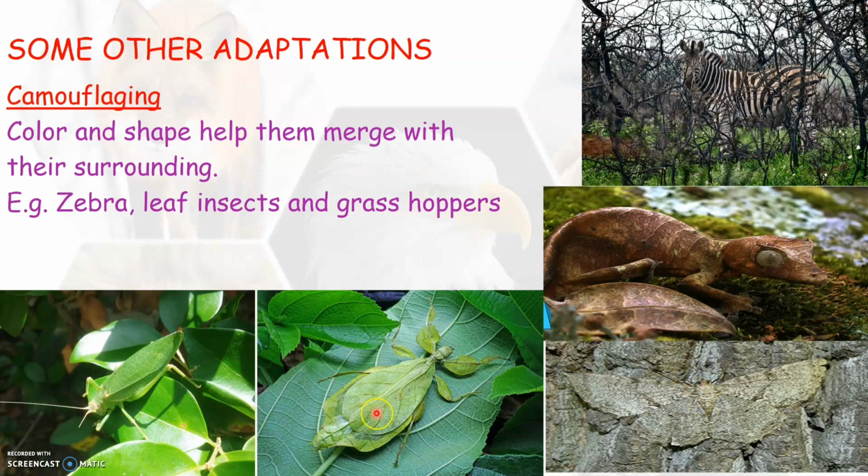Now, if you observe all these pictures carefully, we notice that the color and also the shape of these animals will help them to merge with their surrounding. Therefore, they are called camouflaging animals.